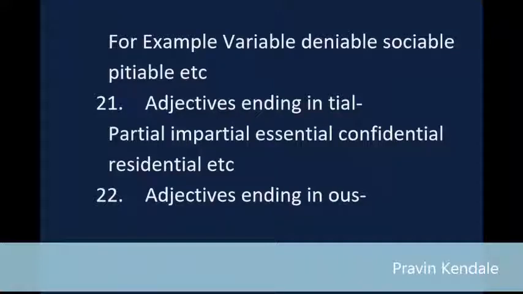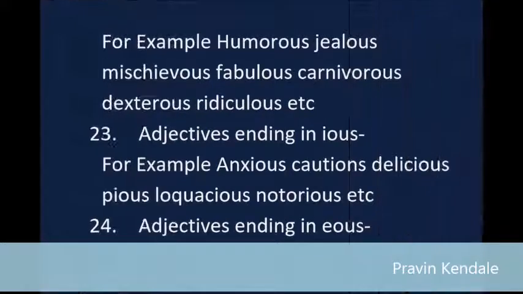22. Adjectives ending in ous. For example, humorous, jealous, mischievous, fabulous, carnivorous, dexterous, ridiculous, etc. 23. Adjectives ending in ious. For example, anxious, cautious, delicious, pious, loquacious, notorious, etc. 24. Adjectives ending in eous. For example, advantageous, courteous, miscellaneous, gorgeous, etc.